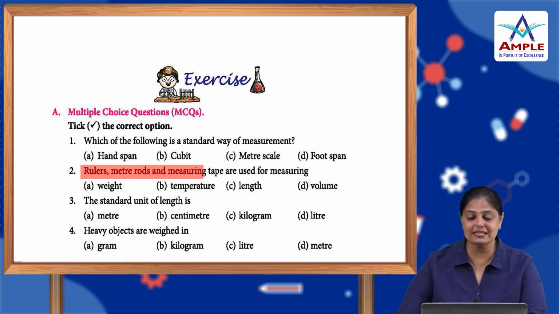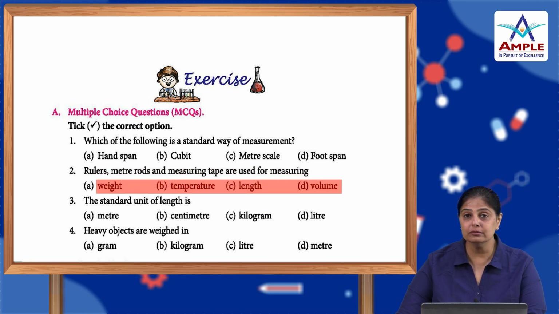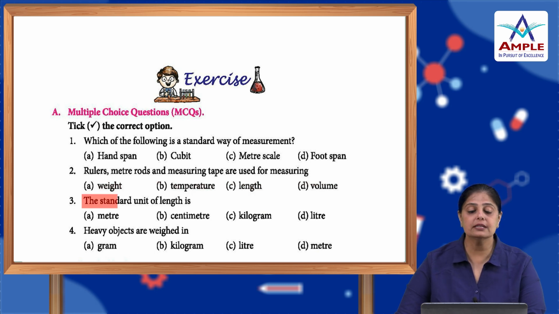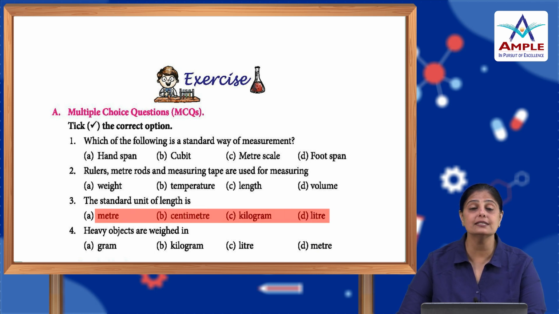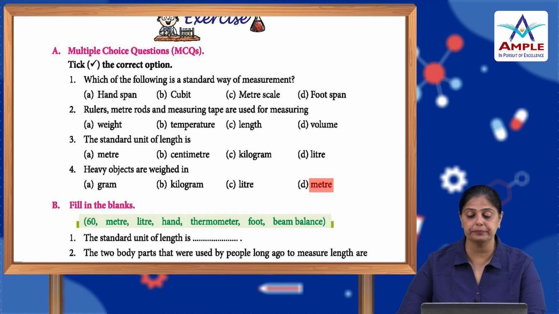Rulers, meter rods and measuring tape are used for measuring weight, temperature, length or volume. It is used to measure the length. The standard unit of length is meter, centimeter, kilogram or liter. It is meter. Heavy objects are weighed in kilogram, gram, liter or meter. It is B, kilogram.